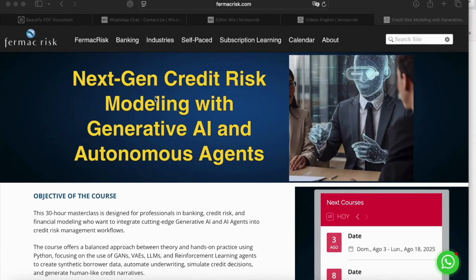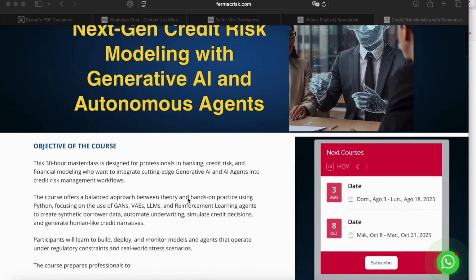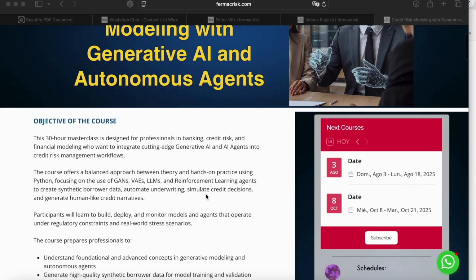We will talk about the next-gen course, Credit Risk Modeling with Generative AI and Autonomous Agents. This course is 30 hours long and it starts on August 3rd. It is aimed at banking professionals who are involved with credit risk and who wish to integrate advanced methodologies of generative artificial intelligence as well as artificial intelligence agents. What this course offers is a balanced approach between theory and practice, focusing on the use of neural networks such as GANs, VAEs and also LLMs, in addition to reinforcement learning. In other words, these neural networks are related to what would be generative artificial intelligence.